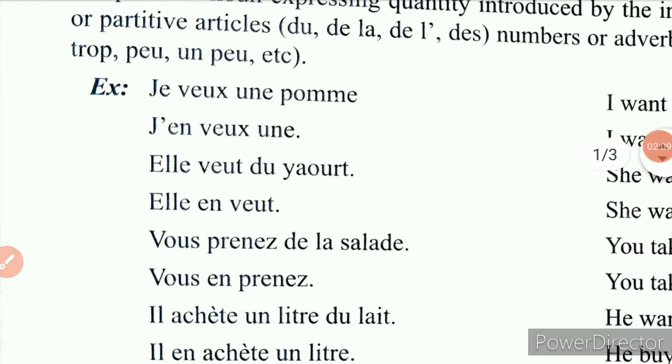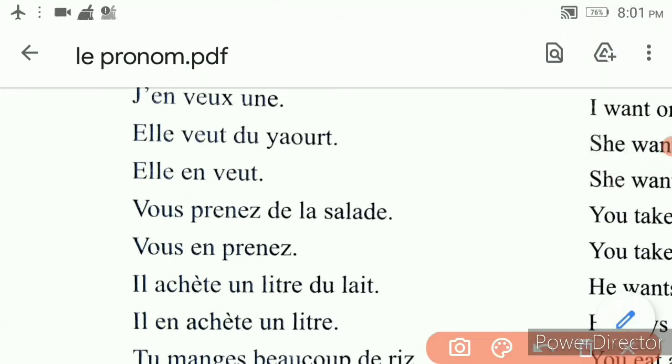Now, let us see the second one. Elle veut du yaourt is the sentence. Du yaourt has the partitive article. So you are going to replace this du yaourt with en here. She wants some curd.